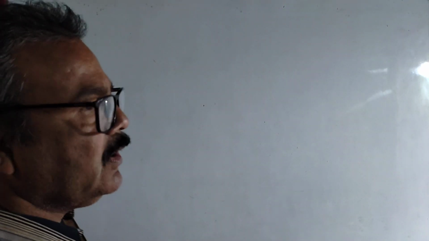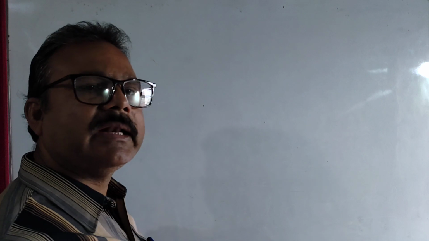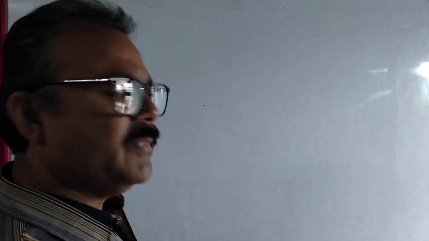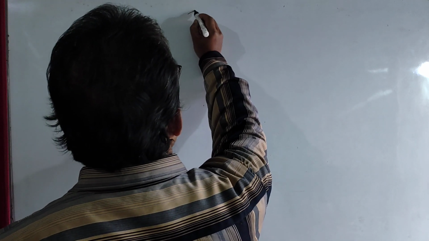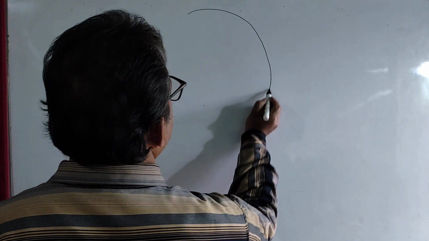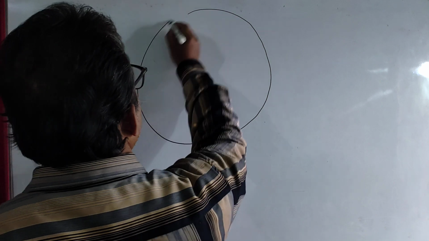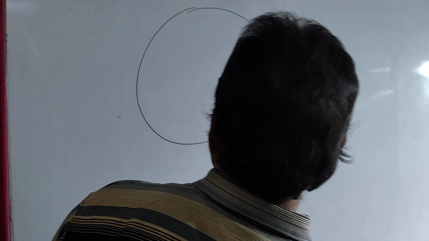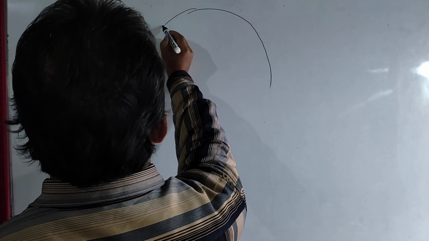There are two types of spherical mirror. One is called concave mirror and another is called convex mirror. It is not exactly a sphere, just consider that it is a sphere.